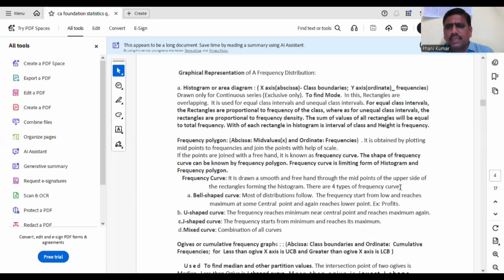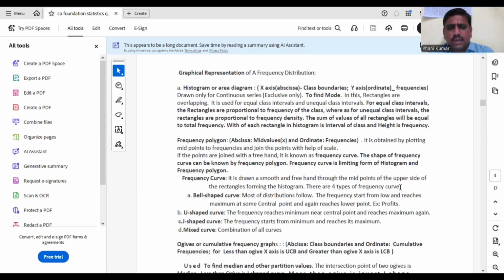That means minimum at extremes and maximum at center. That is bell-shaped curve. So most of the distributions will follow bell-shape. And next one is U-shaped curve. This is opposite to bell shape. That means at extremes it will be maximum, and at center it will be minimum. That means U-shaped curve. Okay.